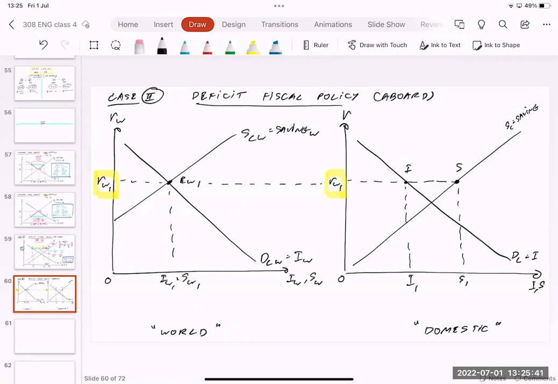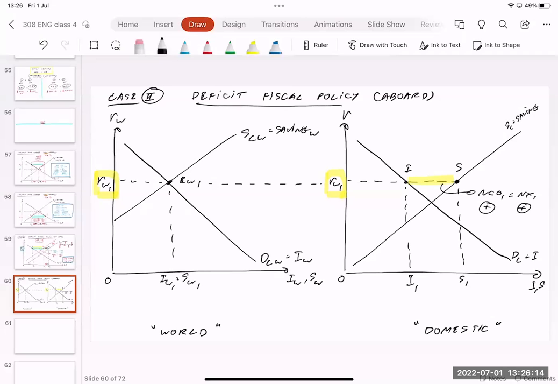As you can see, saving is greater than investment. What does it mean? It means that NCO is positive. Let's say NCO1. So it implies that NX is going to be positive too. In this case, we're going to have a trade surplus. NCO is positive and NX is also positive. Saving is greater than investment, and it also implies that exports are going to be greater than imports.